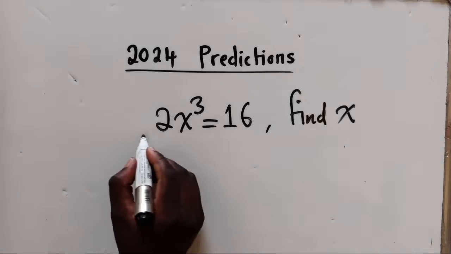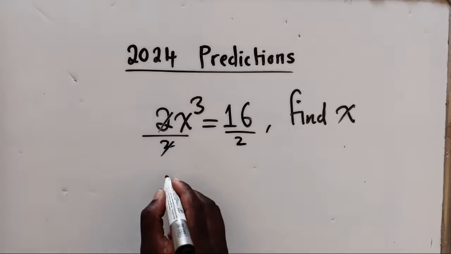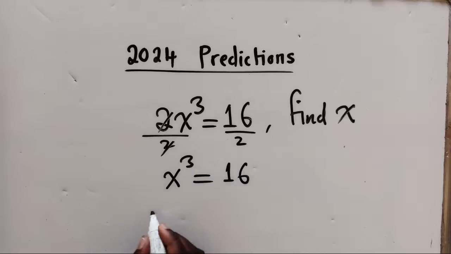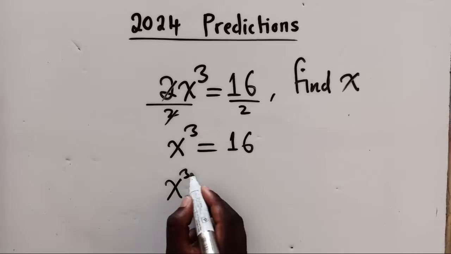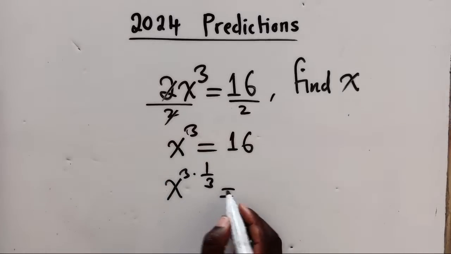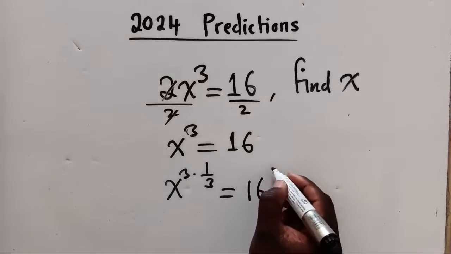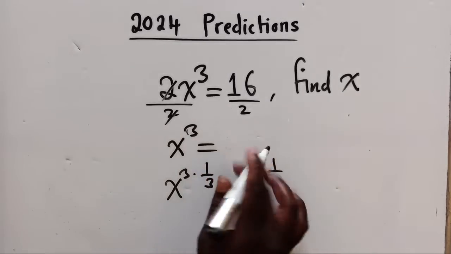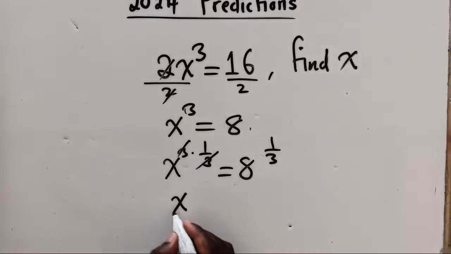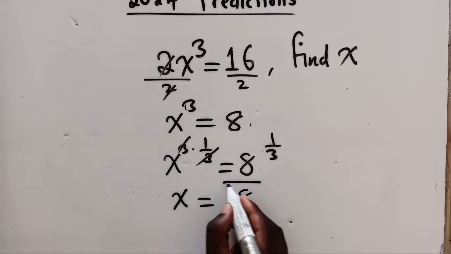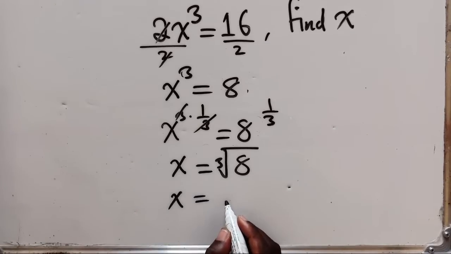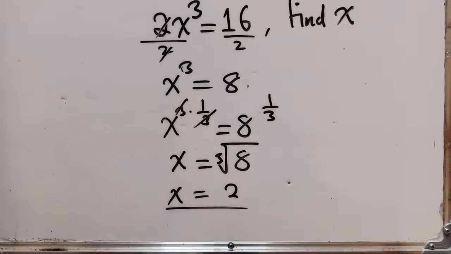The answer is 2. So here you say over 2, over 2. x to the power 3 over 2 is equal to 16 over 2. And then to get rid of this power, you multiply by the reciprocal of this. This must be done on the other side too. Actually, here it's supposed to be 8. 8 to the power 2 over 3. So these cancel, and we remain with x equal to the cube root of 8. What's the cube root of 8? The cube root of 8 is simply 2. So the answer is 2.